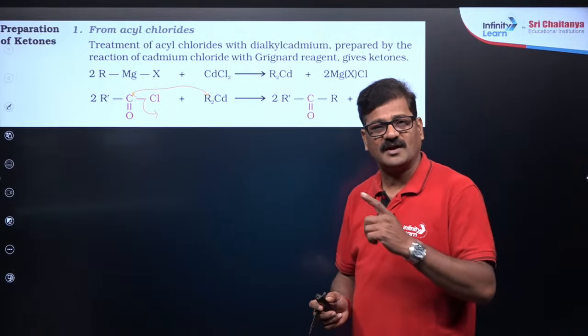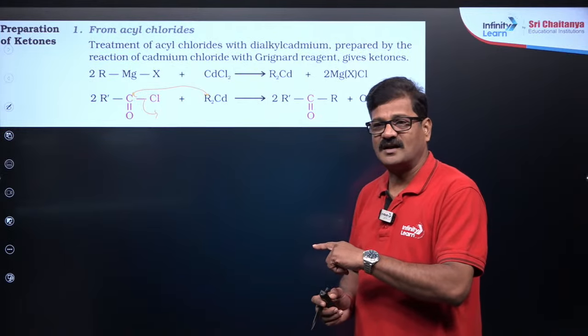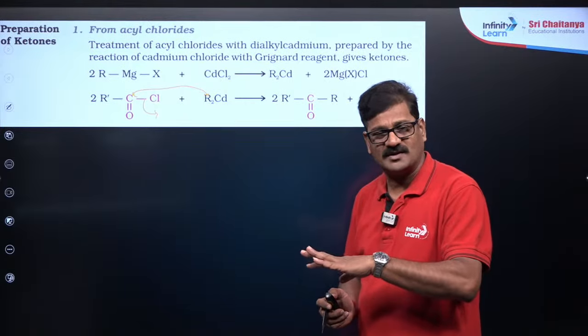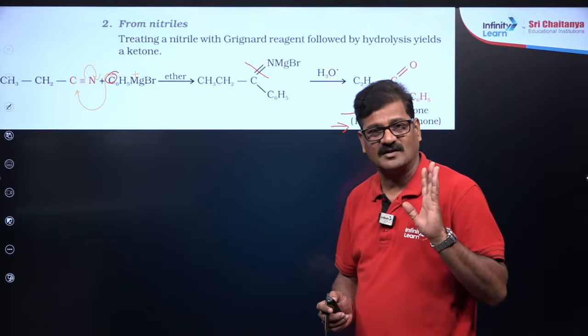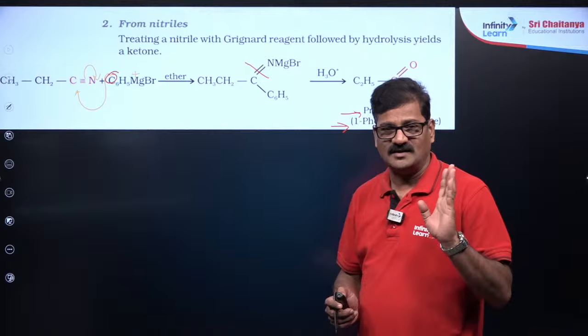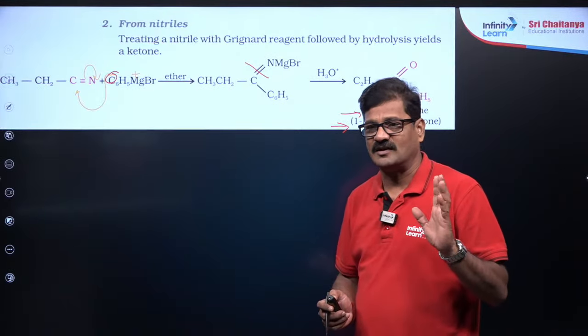So to prepare a ketone, Grignard reagent with dialkyl cadmium is one method, this is the best method, and Grignard reagent with cyanide. So in both, use Grignard reagent, beta.